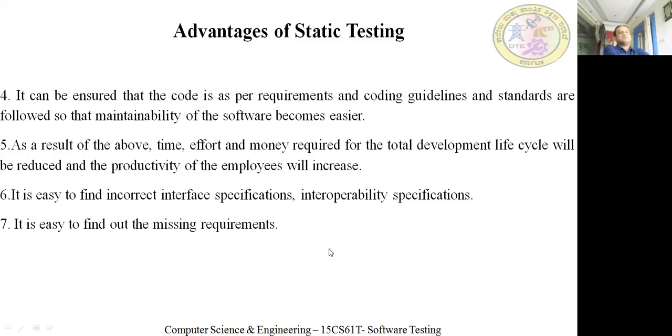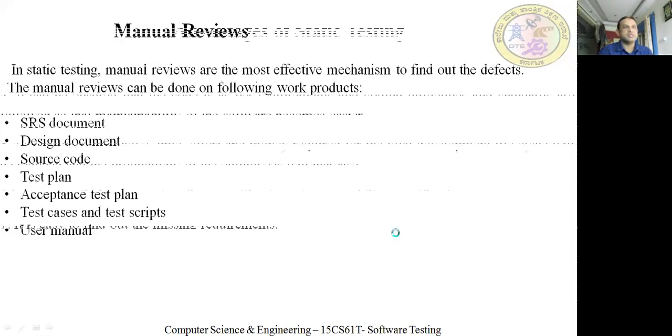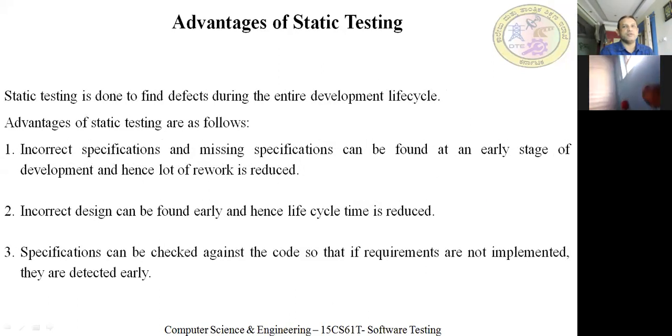Yes, some of you go through this. Someone? It can be ensured that the code is as per requirements and coding guidelines and standards are followed, so that maintainability of the software becomes easier. As a result of the above, time, effort, and money required for the total development life cycle will be reduced and the productivity of the employees will increase. It is easy to find incorrect interface specifications, interoperability specifications. It is easy to find out the missing requirements. So these are some of the advantages of static testing that we have discussed.